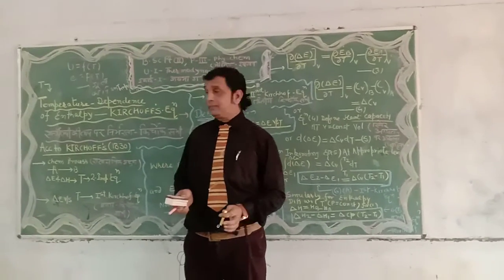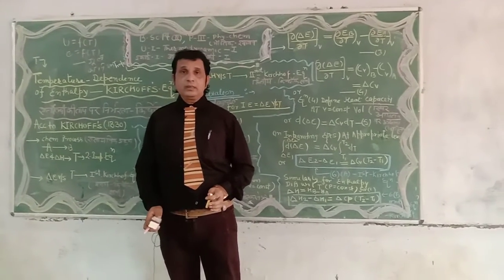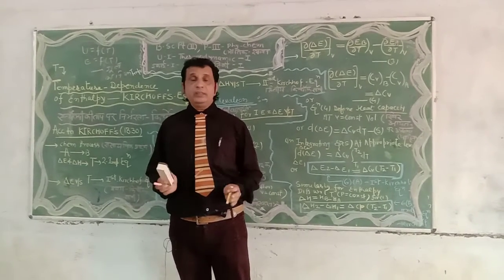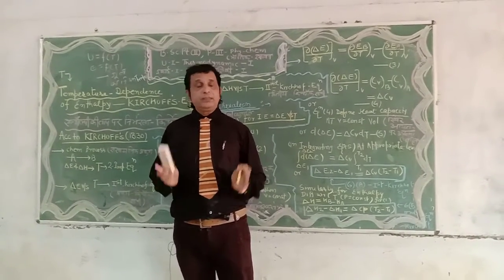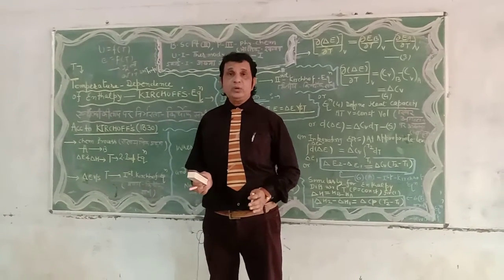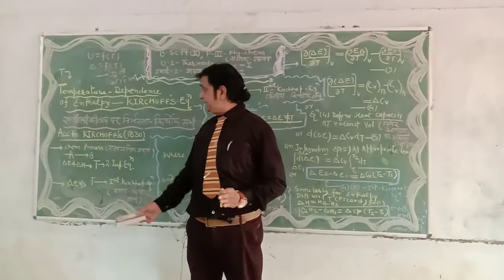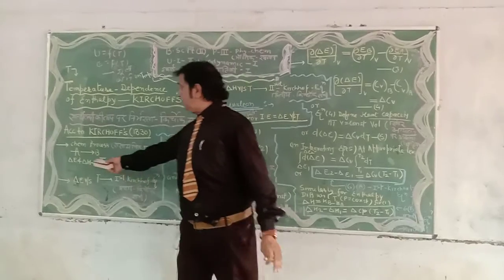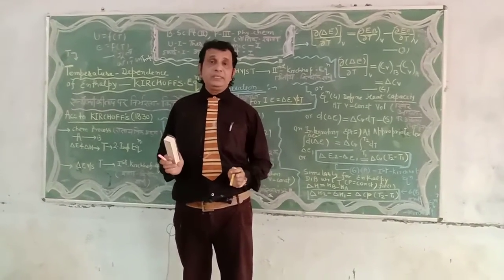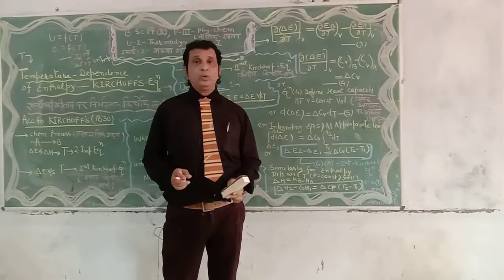The first is the dependency of internal energy with respect to temperature along with heat capacity, known as the first Kirchhoff equation. The dependency of enthalpy with temperature with heat capacity Cp is known as the second Kirchhoff equation.